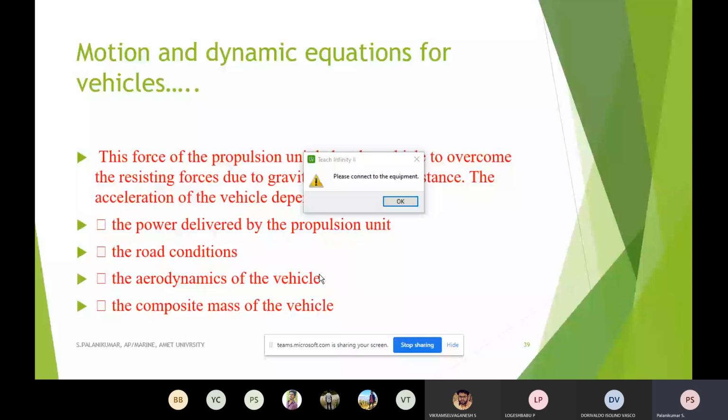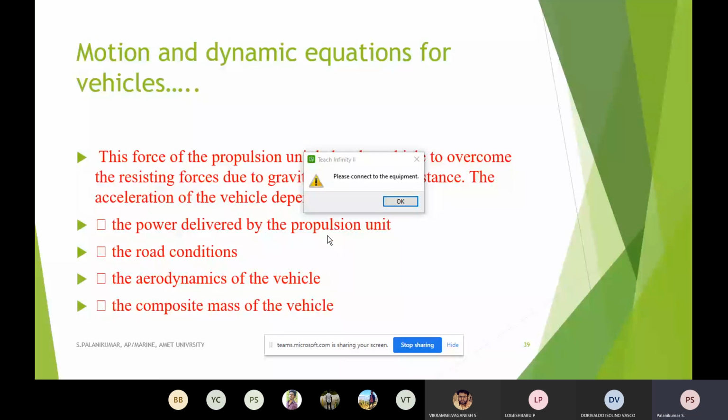It is usually represented by F subscript A, FA, the acceleration resistance. Whenever a vehicle is operating at a particular speed, if you want to go above or below that speed, it also offers resistance. So these four forces we should be able to calculate.